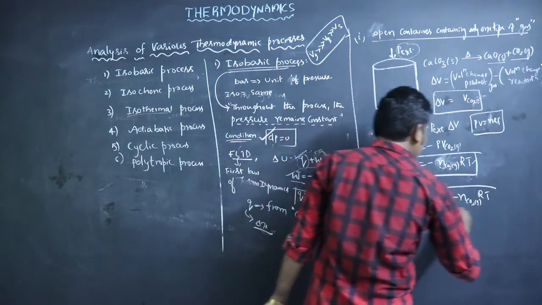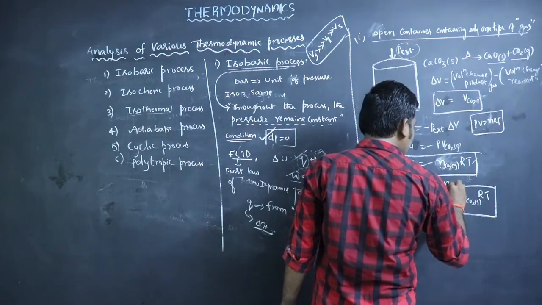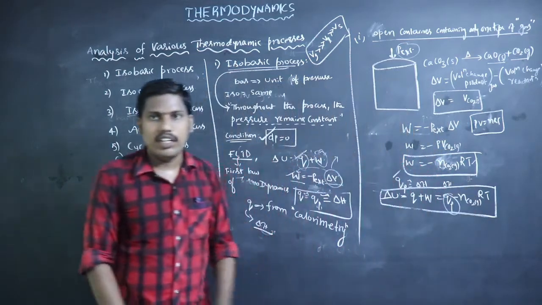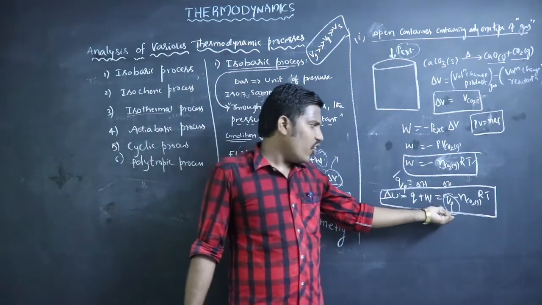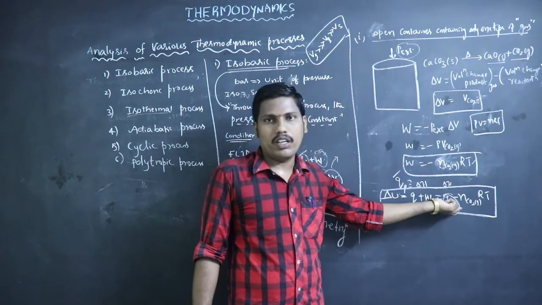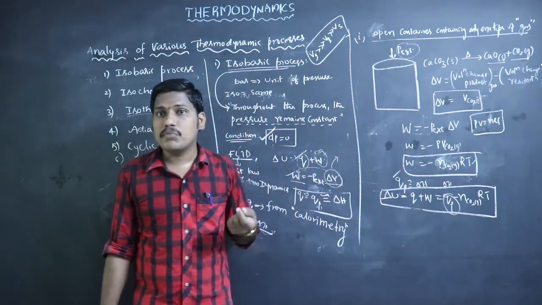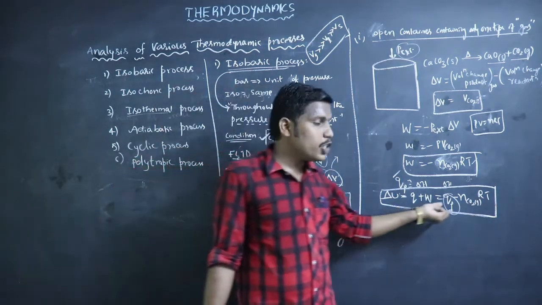So this is the delta U formula. In case of QP we can also use delta H, depending on the formula we can use either delta H or QP, because delta H means heat absorbed or released at constant pressure, that is QP.